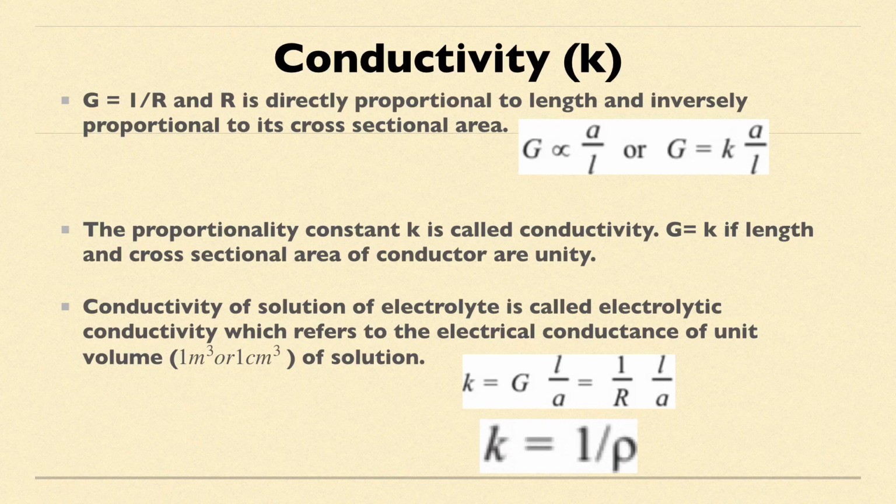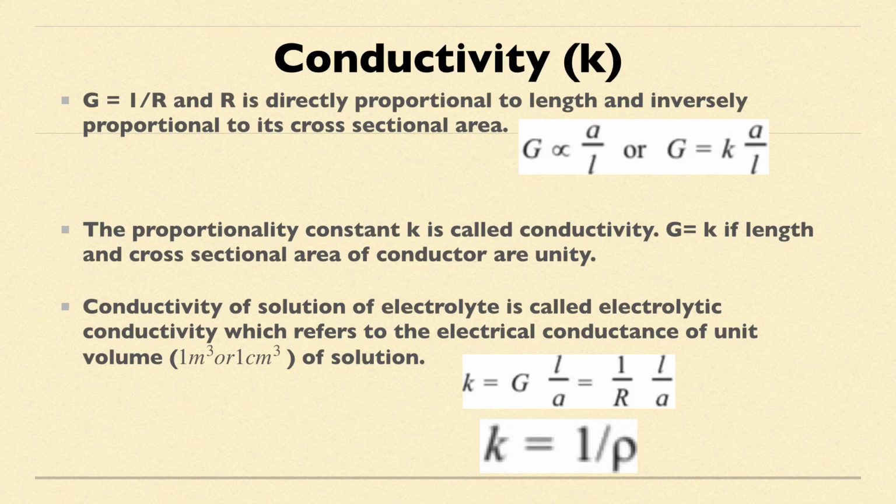Reciprocal of resistance. So I replace it by 1 upon R, L by A. If I compare the equations, I can say that K is equal to 1 upon rho. That means conductivity is the reciprocal of resistivity.